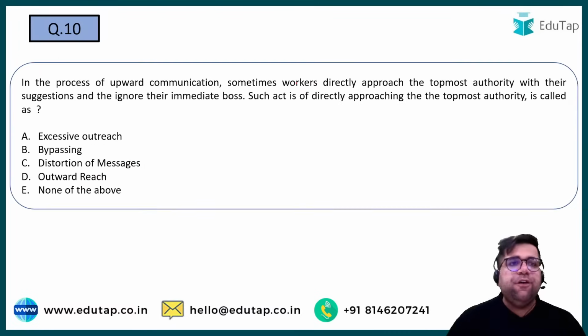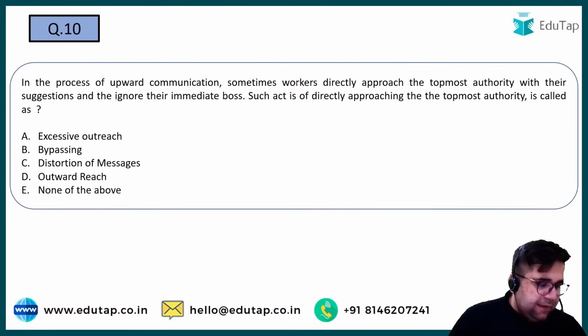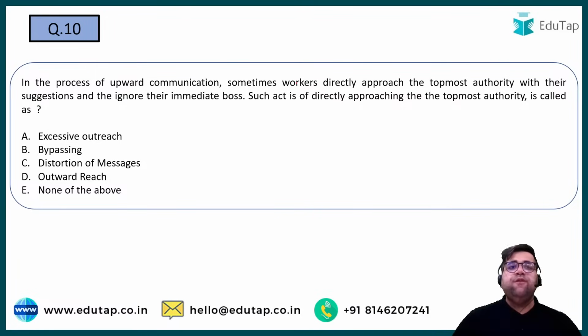Now let's move forward to question number 10. In the process of upward communication, so we are closing motivation now. Motivation questions you will see in the exam only. Let's move forward to the next chapter, which is communication. In the process of upward communication, sometimes the worker directly approaches the topmost authority with their suggestions and ignores their immediate boss. Such an act of directly approaching the topmost authority is called what?